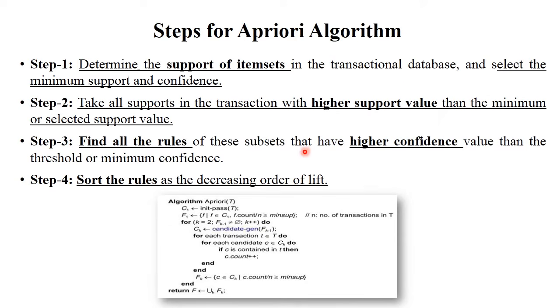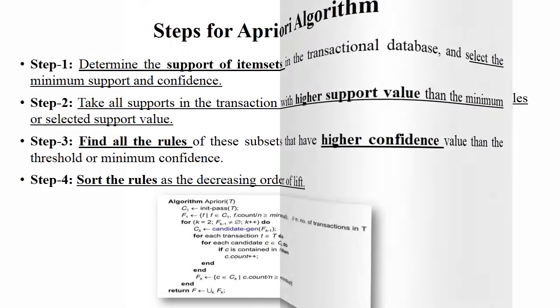So these are the steps of Apriori algorithm. I will explain these steps with an example. Just review the steps. In step 1, you need to calculate the support value as per your given data set. In second step, you need to calculate their confidence value or highest support value. In third step, you need to find out the association rules. And in step 4, you need to sort the rules. So I will explain these steps with an example now.